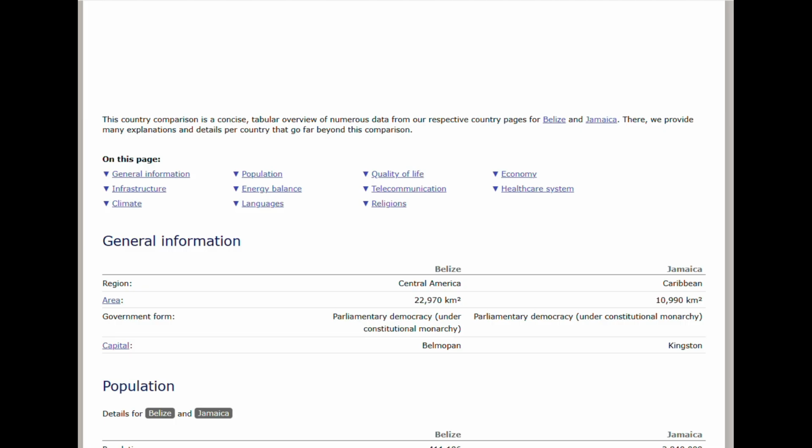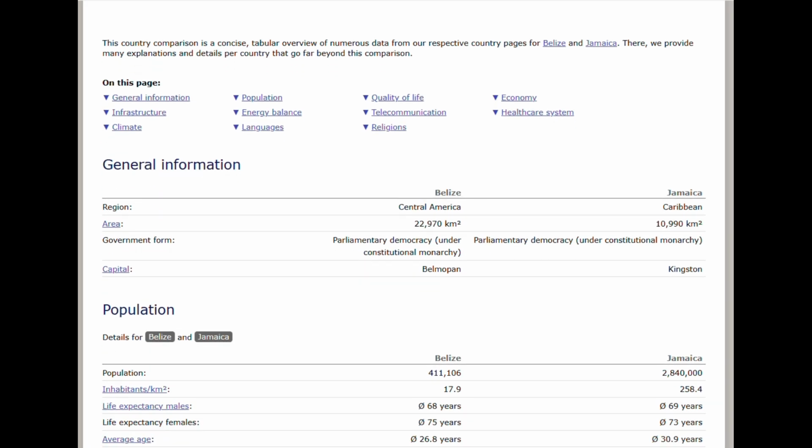So Belize is twice as big as Jamaica, which kind of makes sense because Belize isn't an island and Jamaica is. Both are run under parliamentary democracies under constitutional monarchy, so I guess their government's relatively similar.